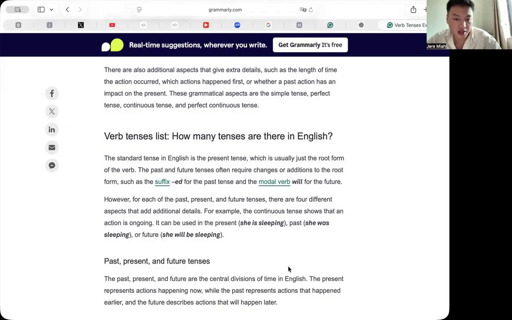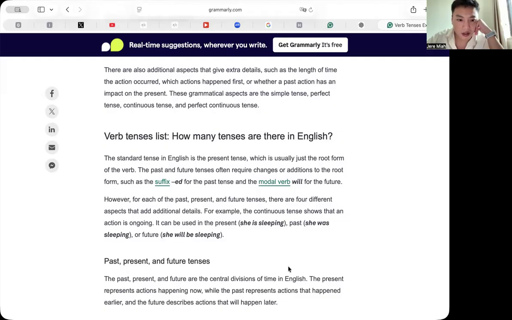Past, present, and future tenses. The past, the present, and future are the central divisions of time in English, right? Divisions, yeah, is that correct? Yeah, you're absolutely on the right track. Basically, past, present, and future tenses are like the three big divisions of time in English. So you've got it right.